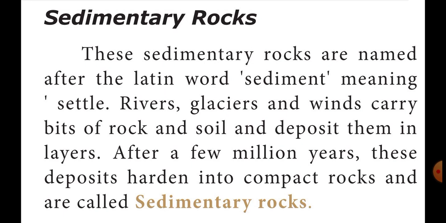Water bodies like rivers, glaciers, winds, etc. carry bits of rocks and soil and later deposit them in layers. After millions of years, these deposited layers become rocks. Those rocks are called sedimentary rocks.